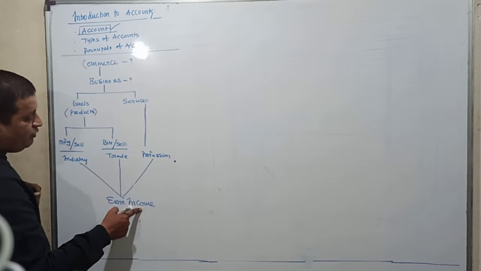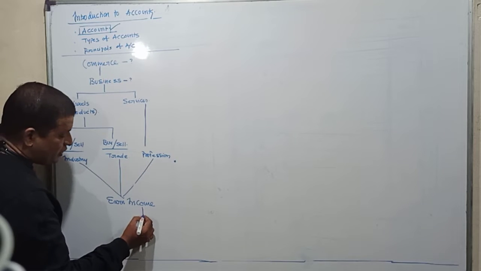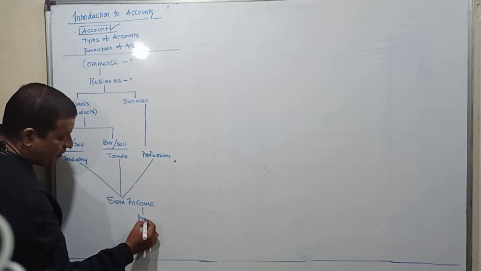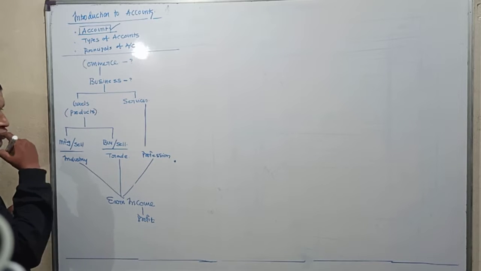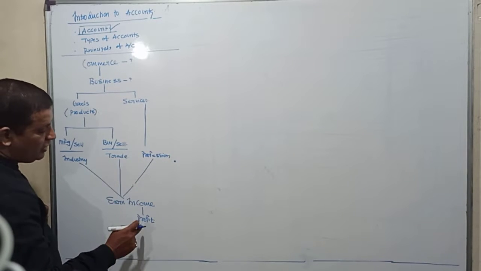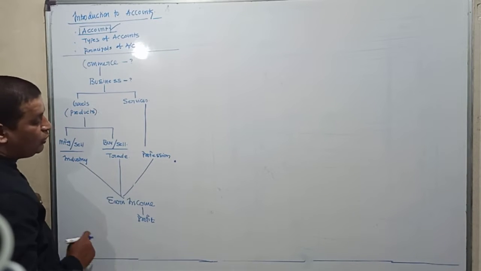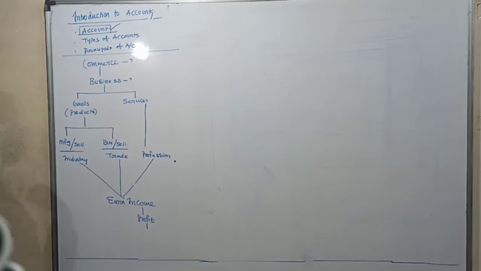And the income which you get from the business is called as what? Is called as profit. Income from job is called what? Salary. And income from business is called as what? Profit. Now the question comes, how do you arrive at profit, or how do you find out profit?